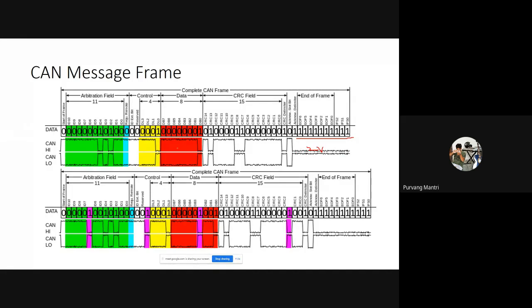Now, whenever data is being transferred, the microcontroller that is sending the data will bump the voltage level of the high wire and reduce the voltage level of the low wire. So the high wire will bump to 3.5 volts, while the low wire will reduce its voltage to 1.5 volts.